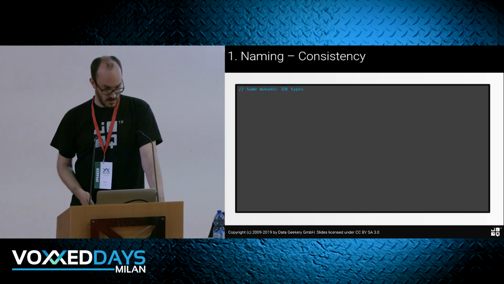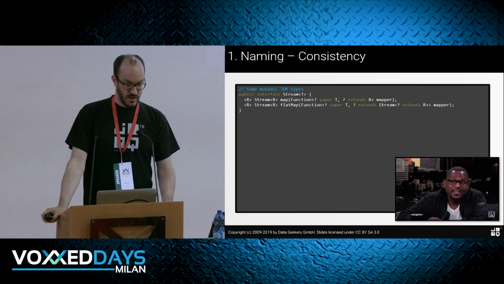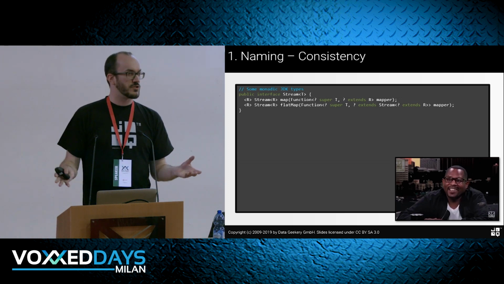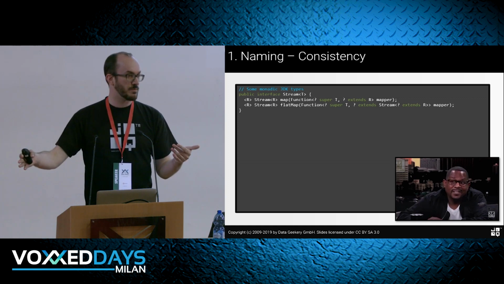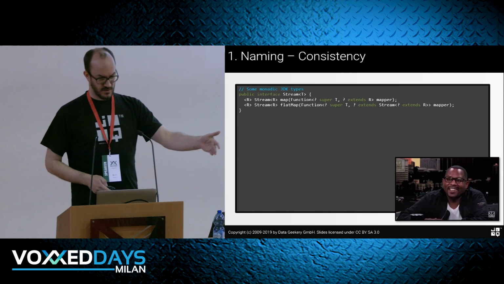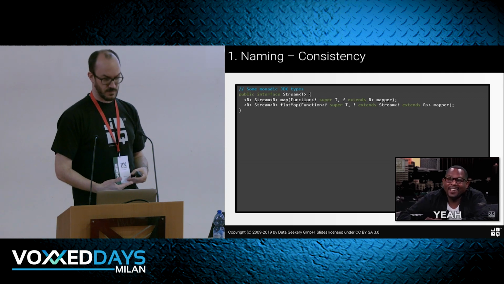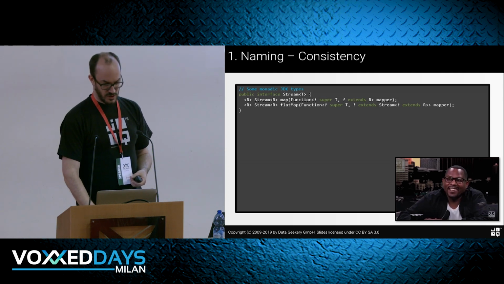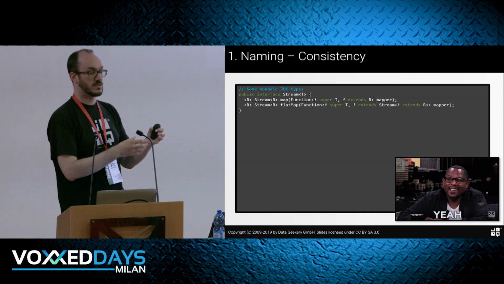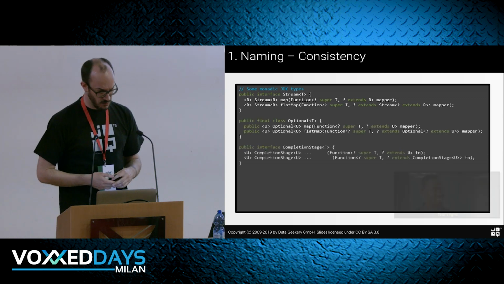Here's another example, monads in Java. There are three monads. The stream API is a monad, and in the other talk by Uberto before, we learned what a monad actually is. But in short, in Java, it's usually map and flatMap. As soon as you have these two methods, it's more or less a monad. So this looks nice. We can transform a stream into a stream by having a function that maps the content of the stream, and we can have another function that maps this content to new streams, right? These two operations are necessary for a monad. We have this one, we have the Optional monad, and the third one is CompletionStage,